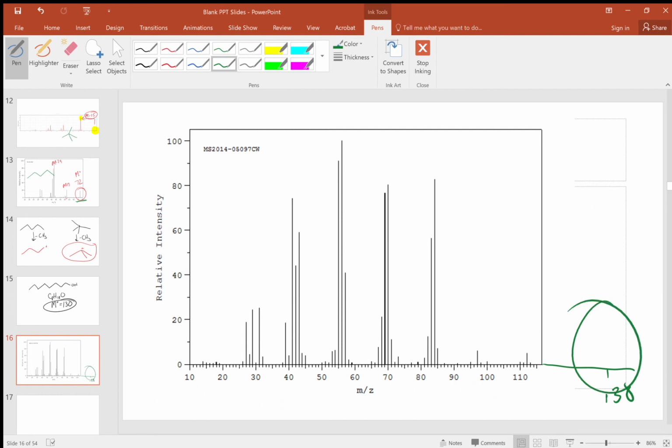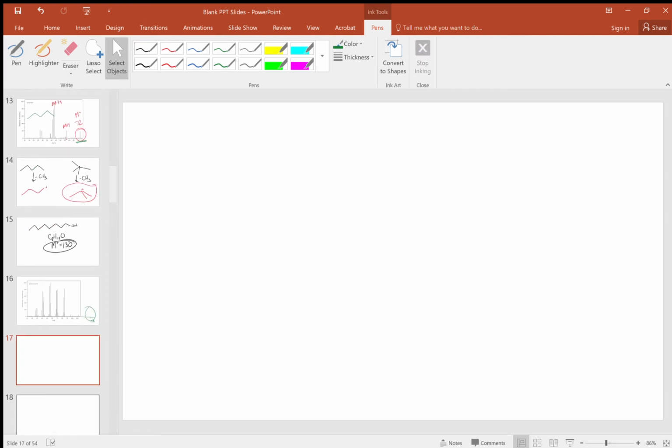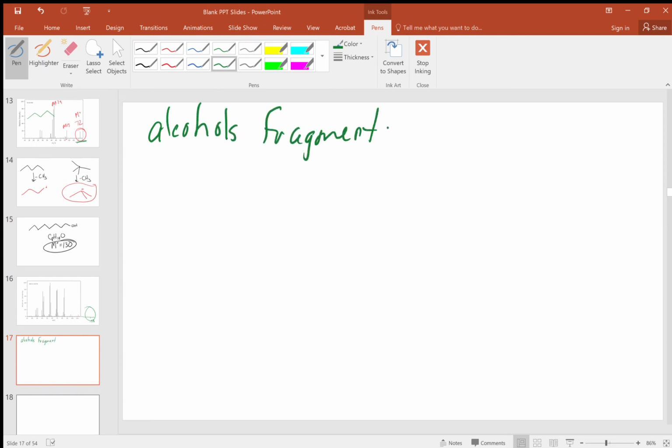Why is that? Well, alcohols fragment very easily. But they fragment in a very specific way. So if we know that a compound has an alcohol in it, and that's something we can figure out pretty easily, right? We can figure that out from the IR spectrum.